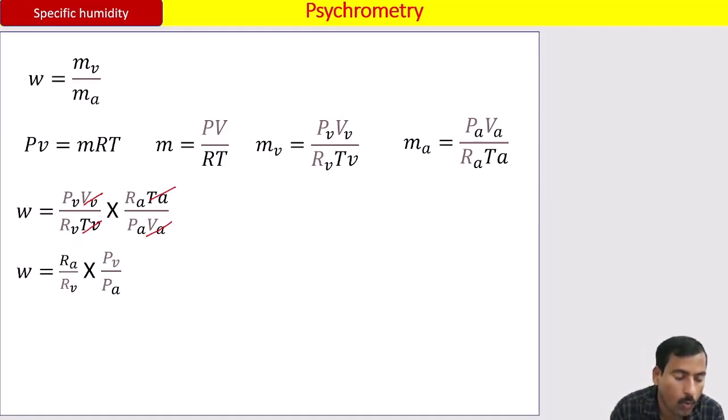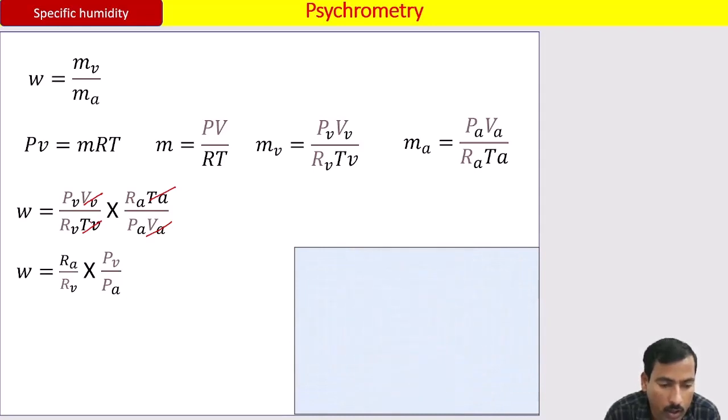Understood? Now, what is Ra? It is the characteristic gas constant of dry air. What is Rv? It is the characteristic gas constant of water vapor. Now, how to find this? We have the equation: if you want to calculate the characteristic gas constant of any gas, then the universal gas constant should be divided by the molecular mass of that gas.